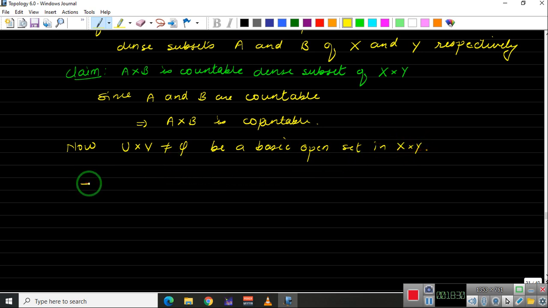So this implies U is non-empty. So of course if U is empty, then everything will be empty.